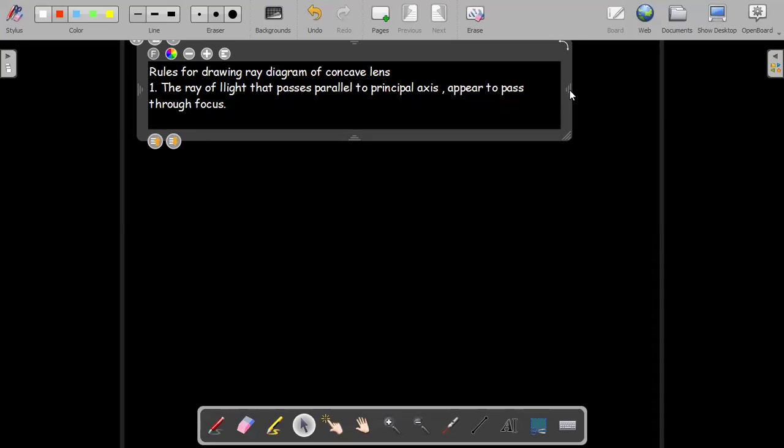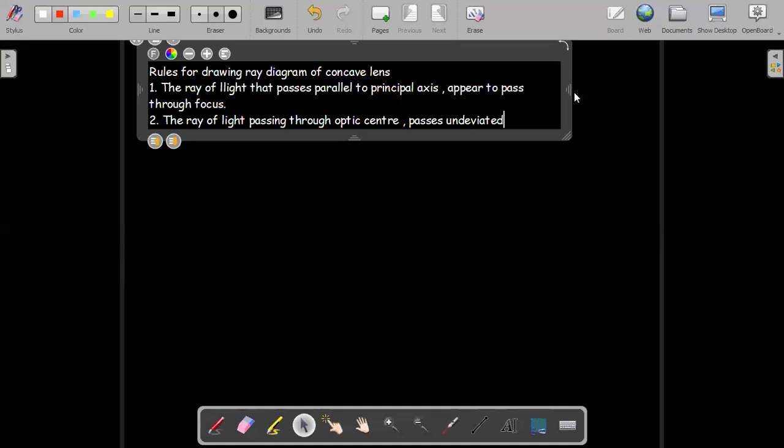This is one of the rules. The second rule is the same one as the optic center. The ray of light passing through optic center passes undeviated. So with these rules, we are able to draw the ray diagram.